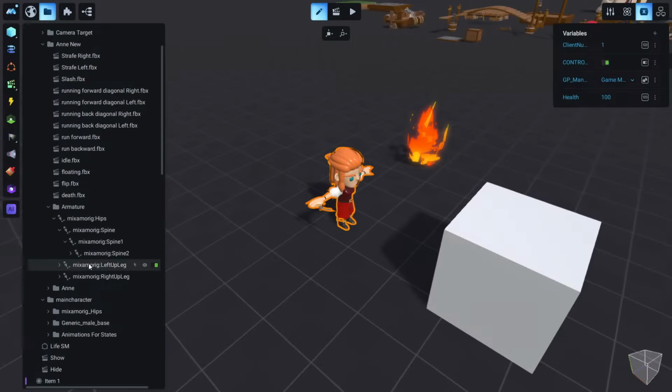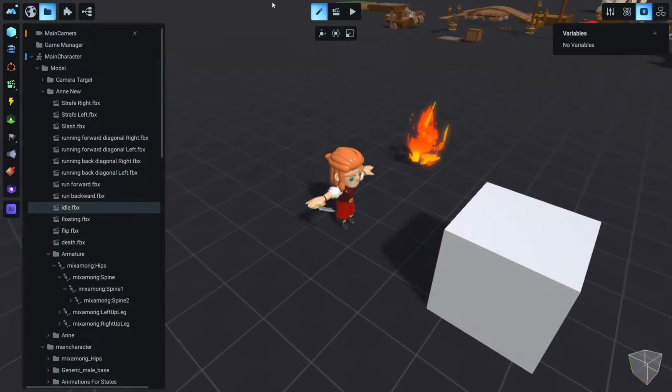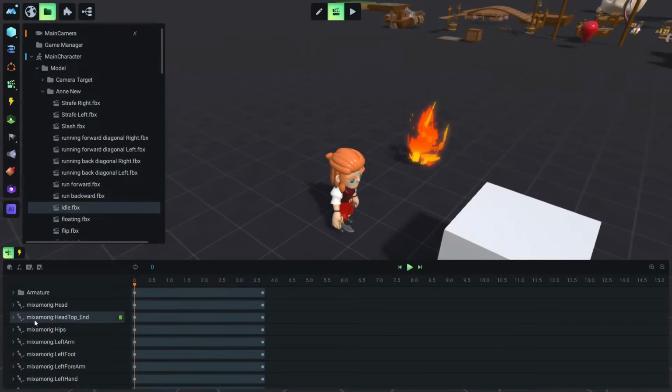Of course, in Manu, you can animate even the rigs if you don't want. It's not optimal, but let's say that you don't want, for example, the idle animation. Let me show you really quick. You don't want this animation that we have imported for the left arm. You can disable it, and now this animation will play without animating this particular bone.